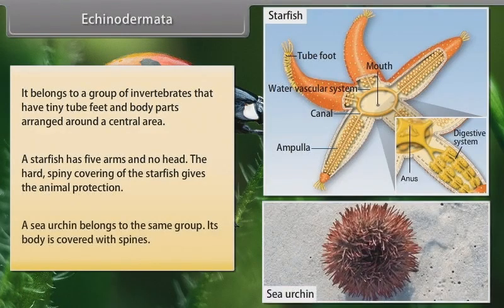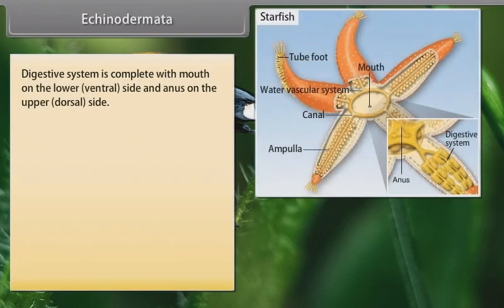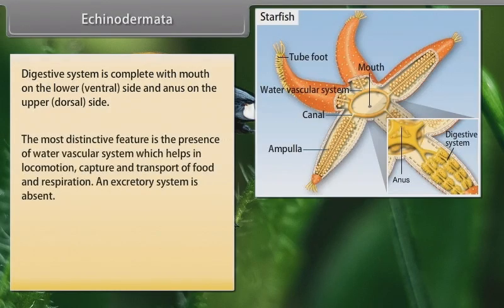A sea urchin belongs to the same group. Its body is covered with spines. Digestive system is complete with mouth on the lower ventral side and anus on the upper dorsal side. The most distinctive feature is the presence of water vascular system, which helps in locomotion, capture and transport of food and respiration. An excretory system is absent.